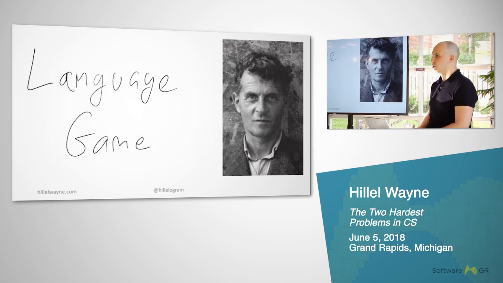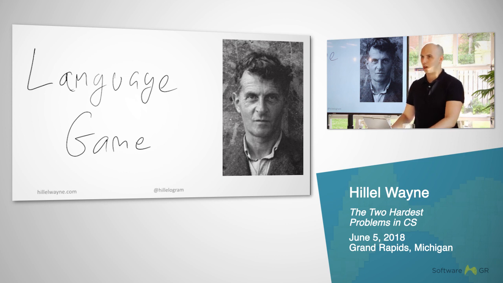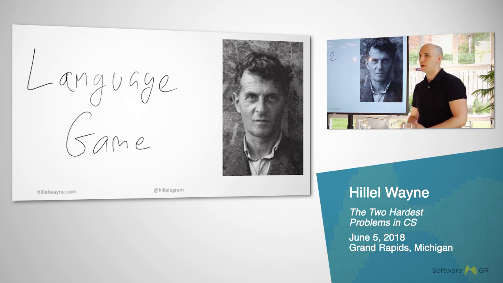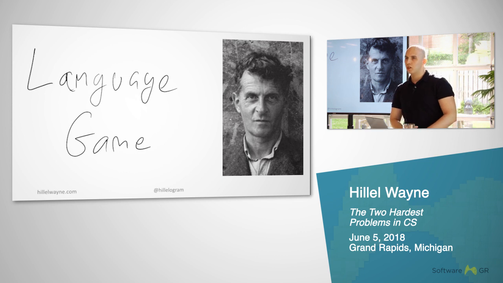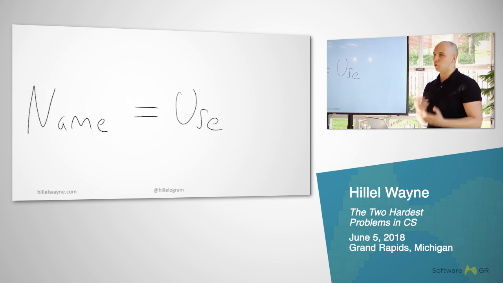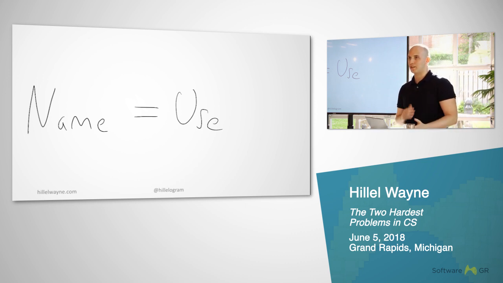This is a concept known as the language game. And the reason I have this crazy guy in here is because the originator of this idea is this famous philosopher named Ludwig Wittgenstein, who is the only philosopher that pretty much every modern day philosopher agrees was really important in the 20th century. And he wrote this book called Philosophical Investigations, which tries to capture this idea that how we use words and how we define things is essentially a question of how we're using them in what context.